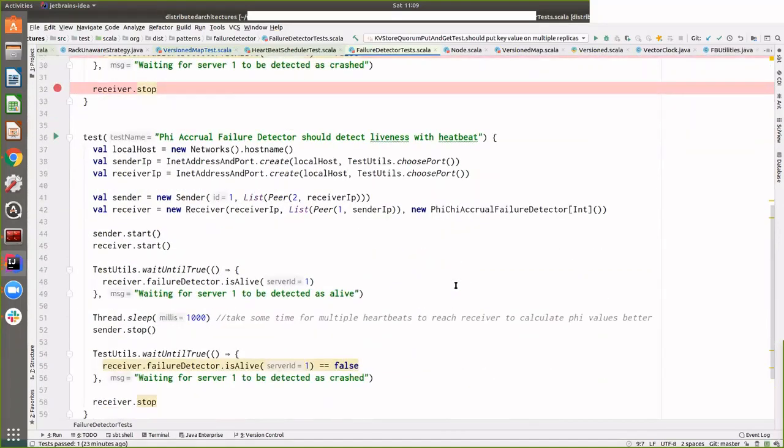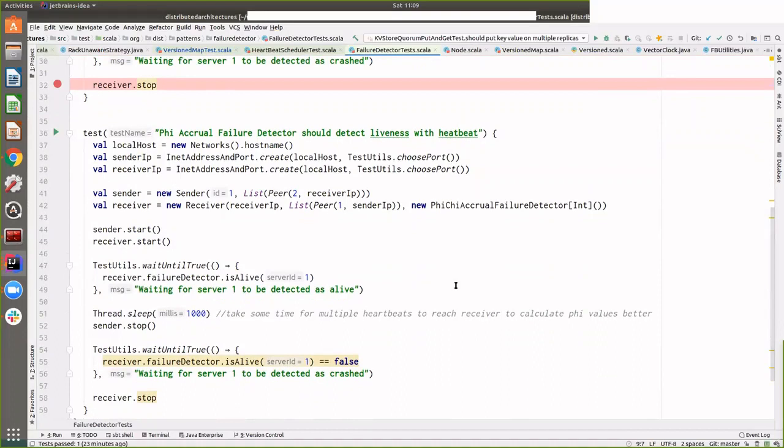In larger clusters, like Cassandra, let's say you have a 1,000 node cluster, what we need to make sure is that when something is detected as failed, it really is a failure. The reason for that is because these databases store a lot of data, and they take certain corrective actions when they detect a failure. So when Cassandra, for example, detects a failure, it starts a mechanism called hinted handoff.